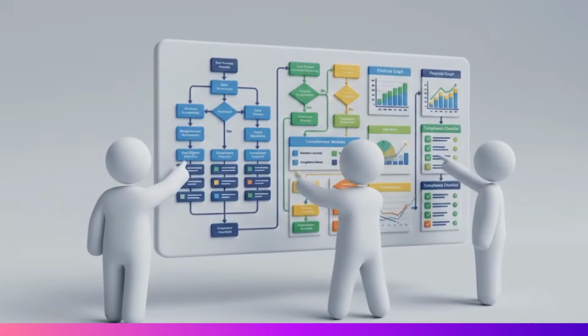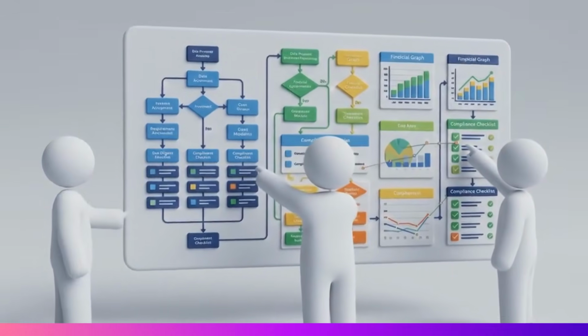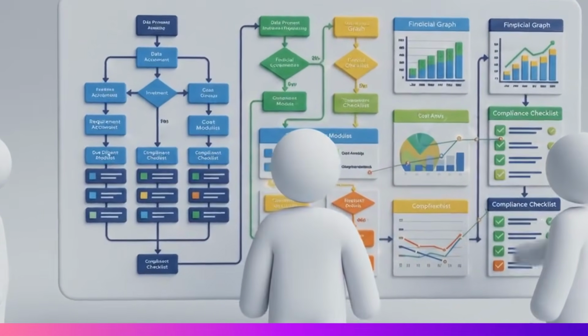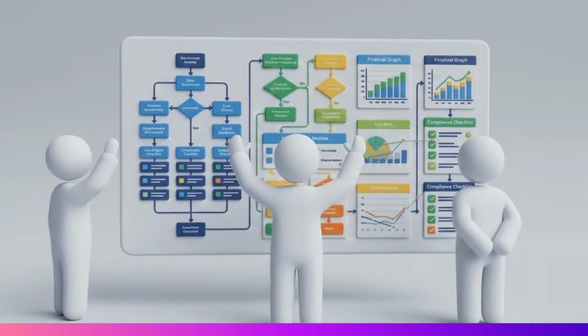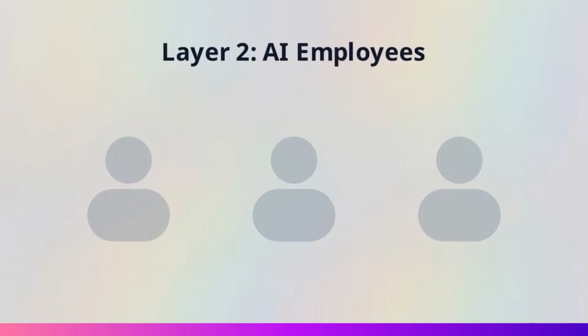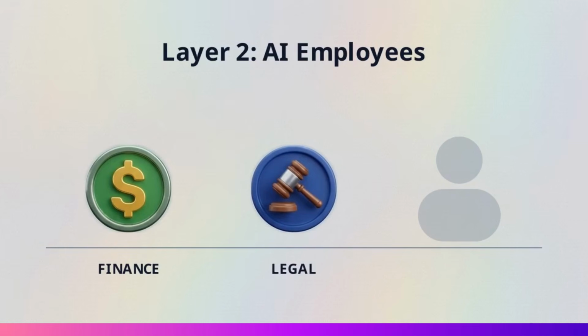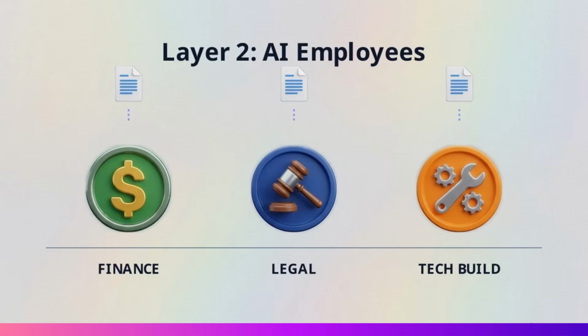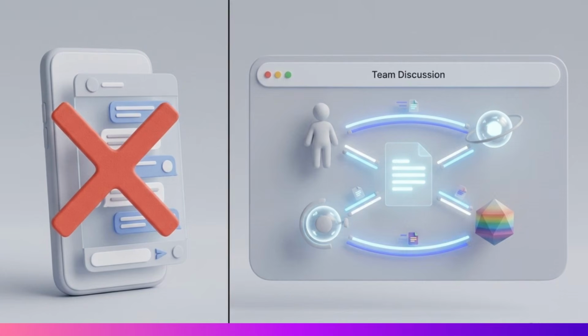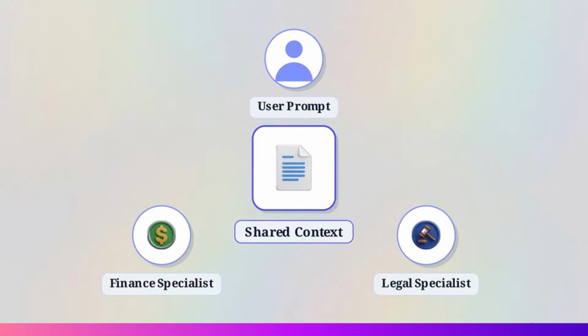A generalist assistant is excellent for daily triage, but eventually the team hits a highly specialized or complex operational roadblock. That requires the second layer, AI employees. These are role-based specialists, like finance, legal, or tech build, equipped with specific knowledge templates for their discipline. They collaborate through team discussions, which operate as shared workspace threads rather than isolated one-on-one chats. This setup allows a human to prompt multiple AI specialists at once.